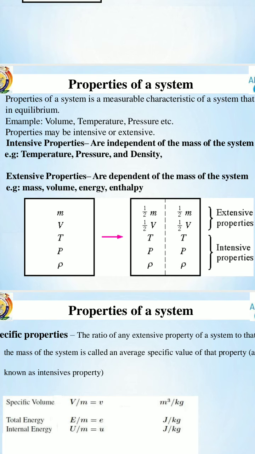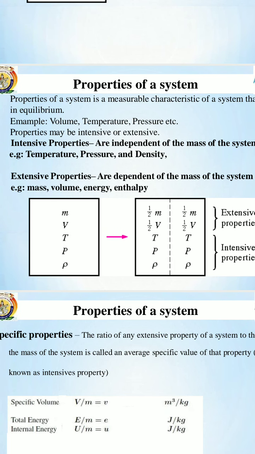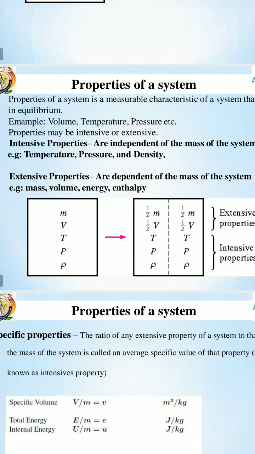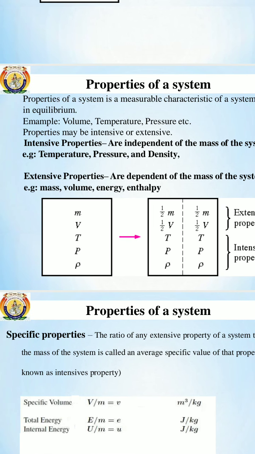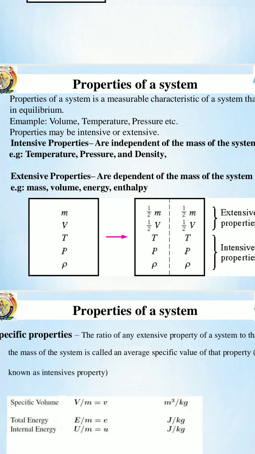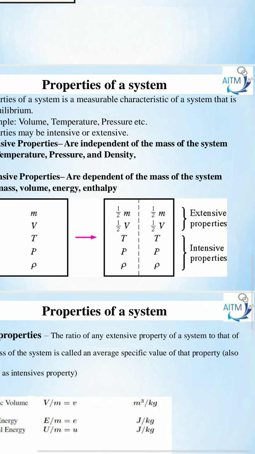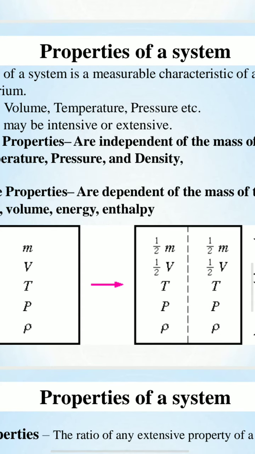Okay, example: intensive properties are independent, of course temperature is independent of the mass of the system. Pressure also independent of mass of the system. Density also independent of mass of the system. Extensive property means these are dependent on the mass of the system. Volume also depends on mass. Energy, enthalpy.